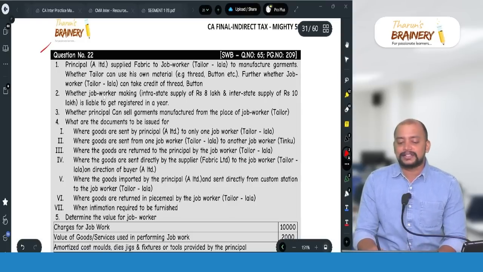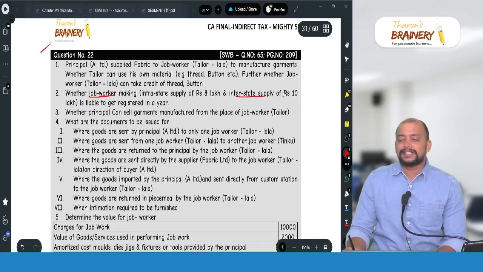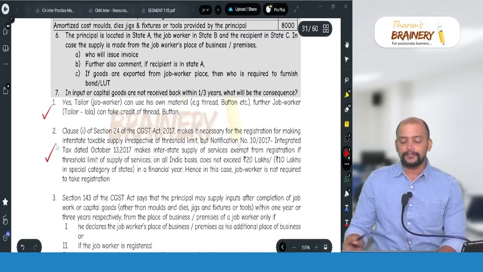Job worker is supply of service. Supply of service interstate, there is no compulsory registration. So only in case of interstate supply of goods, they are compulsorily required to get registered. So in this case, 8 lakhs and 10 lakhs, 18 lakhs, it does not exceed 20 lakhs. So they are not required to get registered.